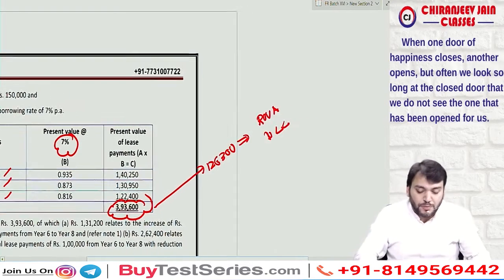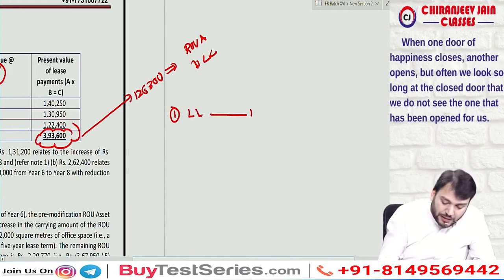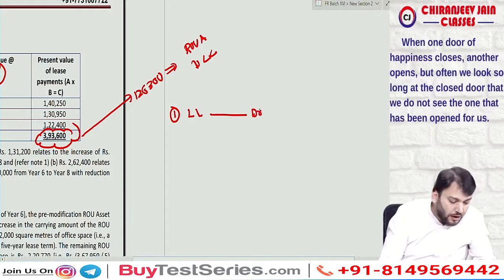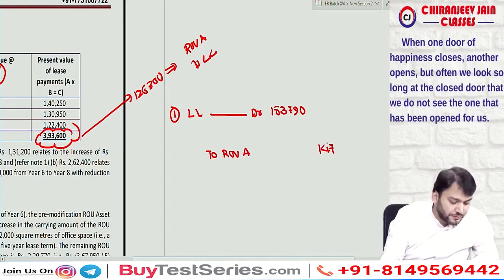You are supposed to pass two journal entries. The first journal entry is lease liability account debit, reduced by 1,53,790, to ROU asset, which decreases by 1,47,180, and this gain will be transferred to P&L.